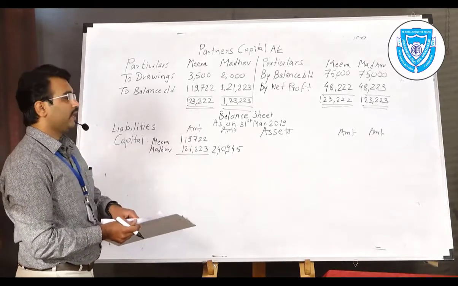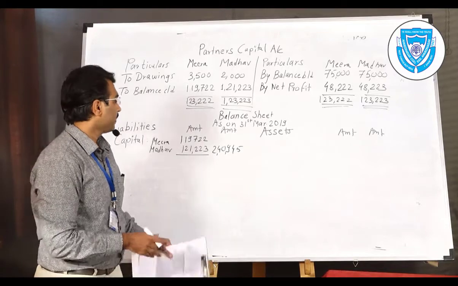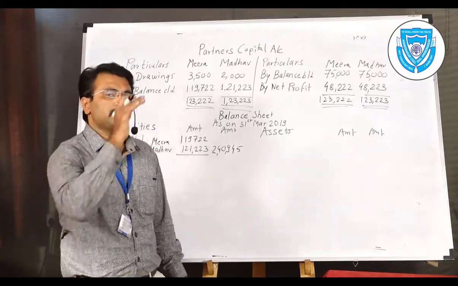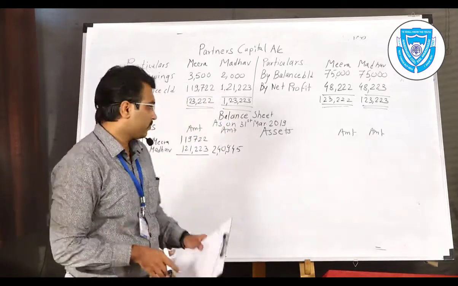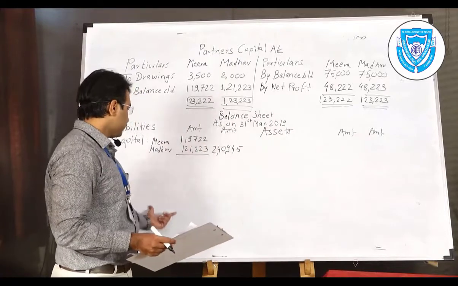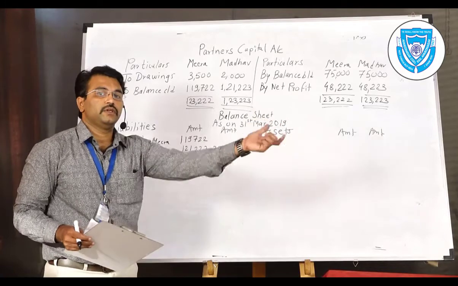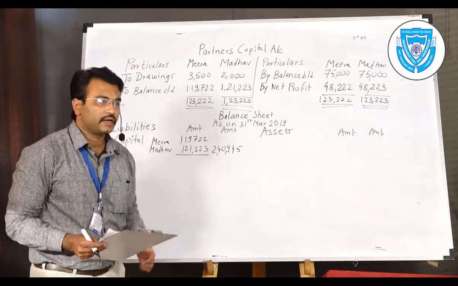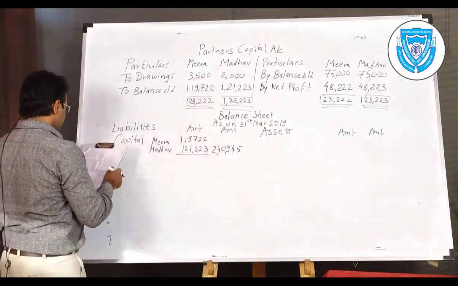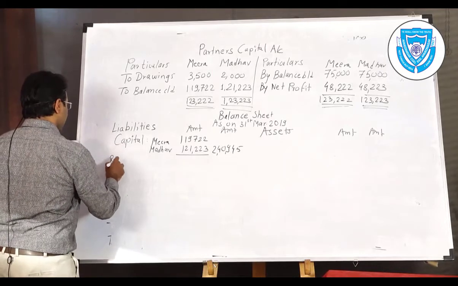Next item on the balance sheet are the provided liabilities. You should find out the liabilities from the credit balances. From where am I taking them now, which figures am I going to take to the balance sheet? It is from the trial balance, from the credit balances. So first is the bank overdraft.